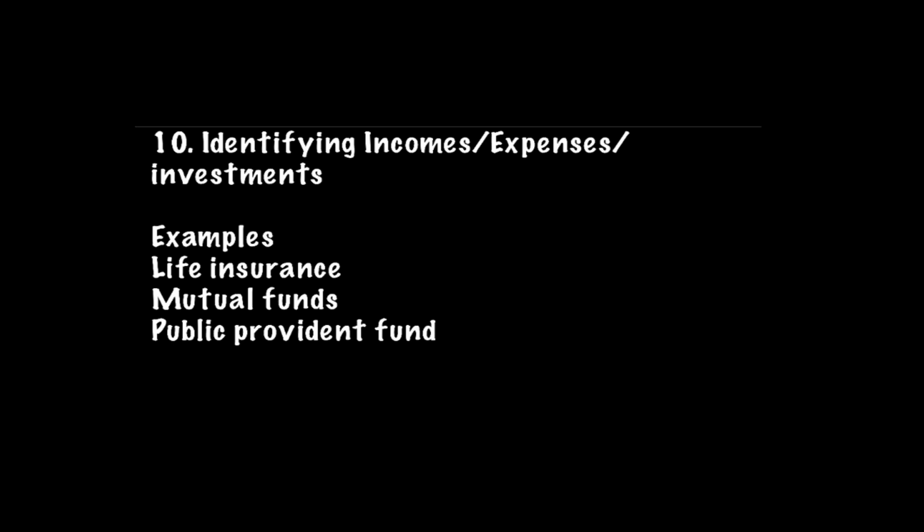Because what happens in the total income sums is, sometimes they give you information in a profit and loss format, but sometimes they give you information in a paragraph format. So students are very confused when they are solving sums for life insurance, mutual fund, provident fund. Many provisions, many adjustments, they also find in income from other sources or income from business, and they also find those adjustments in Chapter 6 deductions. So you have to analyze very properly whether a particular adjustment given to you is about investments, expenses, or incomes, because based on your analysis you have to give the necessary adjustment.